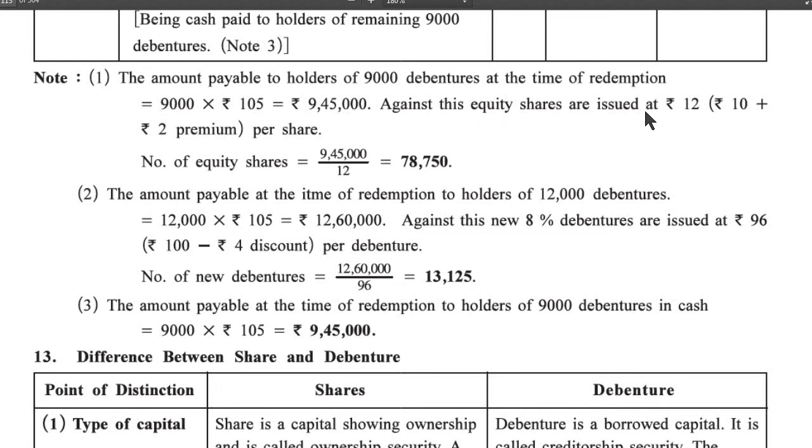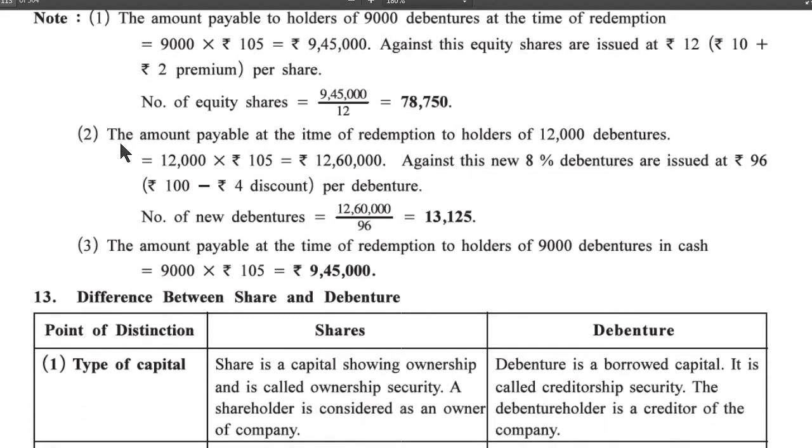Against this, equity shares are issued at rupees 12, that is 10 plus 2 premium per share. Number of equity shares is equal to 9,45,000 divided by 12, which is 78,750. Second, the amount payable at the time of redemption to holders of 12,000 debentures is 12,000 into 105, which is 12,60,000.